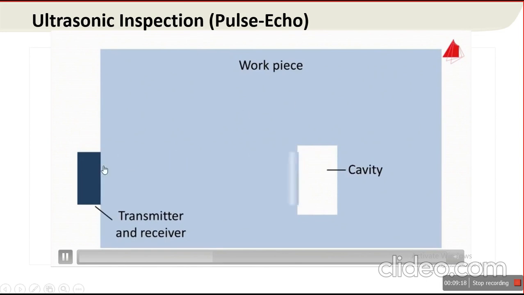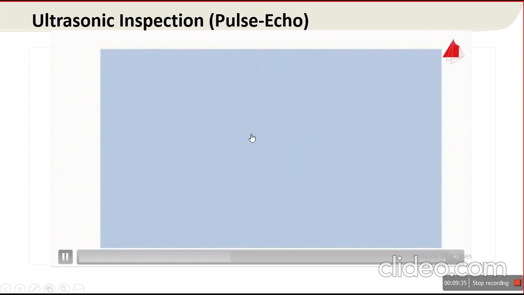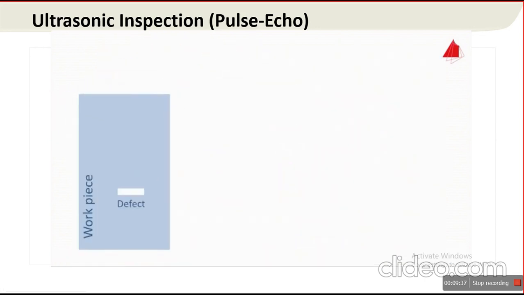Suppose the transmitter is placed exactly on the cavity, the total energy gets reflected from the cavity and is received by the transmitter. So this is the philosophy in ultrasonic inspection.